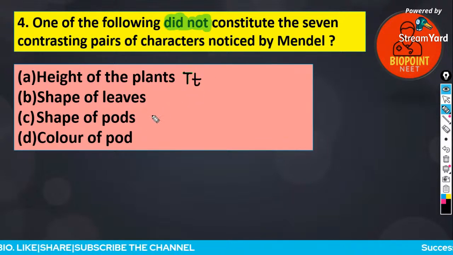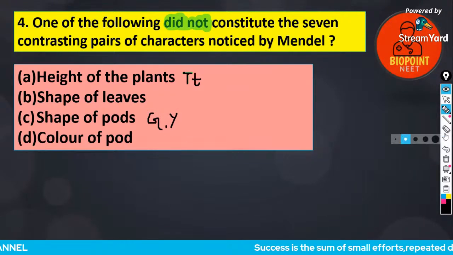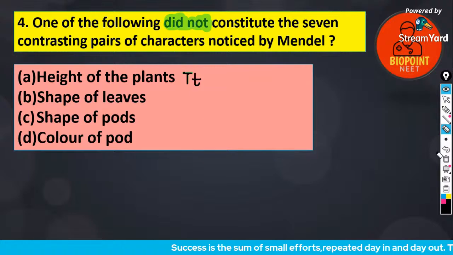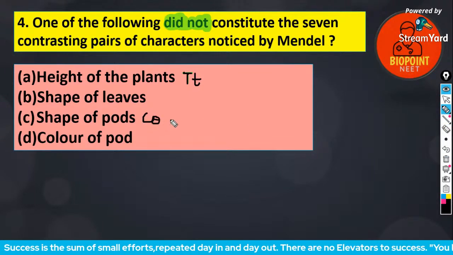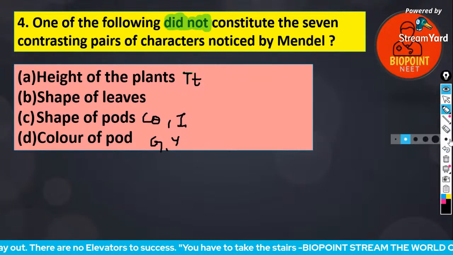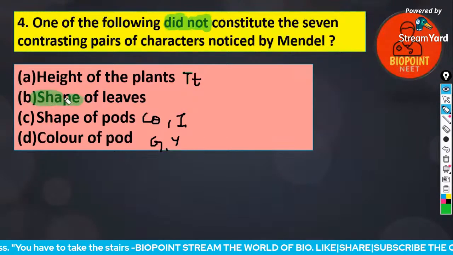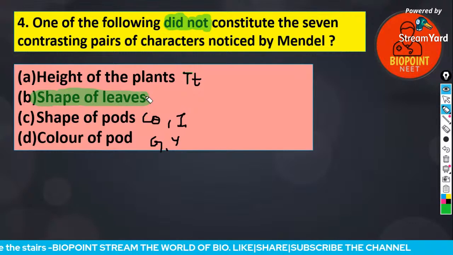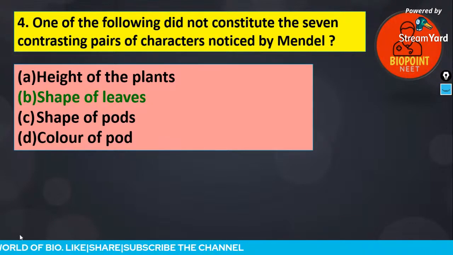For pod shape, constricted is there, inflated is there. Yellow is there, green is there for the color of the pod. So among this, we haven't studied about the shape of the leaf. So the correct answer is shape of the leaf, option B.